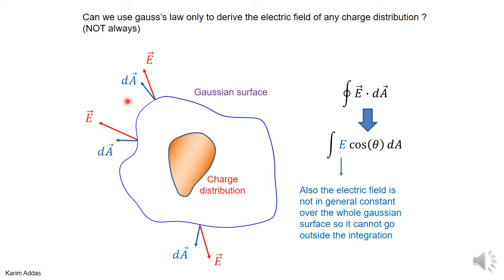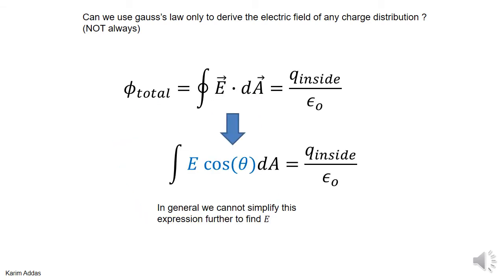Also, if you evaluate the electric field magnitude at different points on the surface, it's not necessary that it'll be the same value. So again, you're stuck. You won't be able to take the electric field outside of the integration. So in general, for arbitrary charge distributions, you won't be able to find a Gaussian surface where you can deal with the E and the cosine theta in a nice way that will allow you to get rid of the cosine and get the electric field outside of the integration.